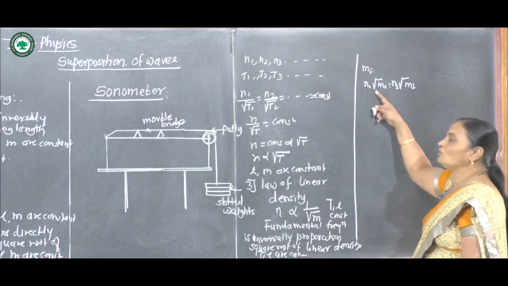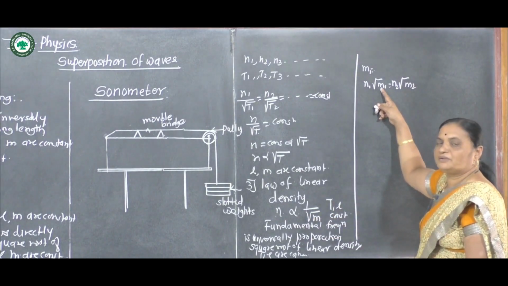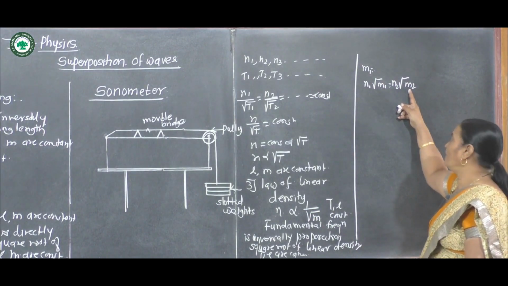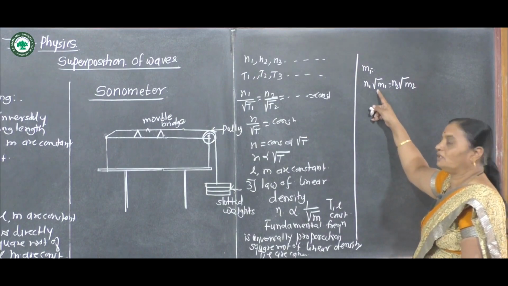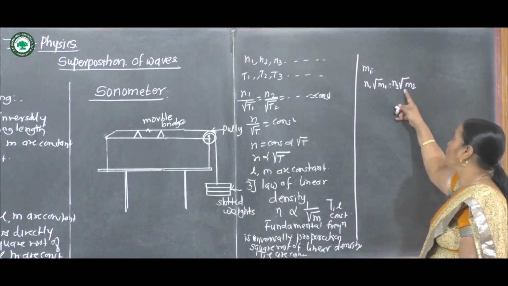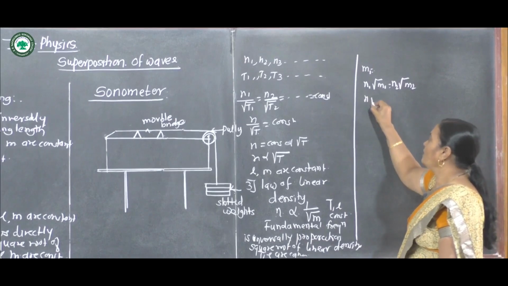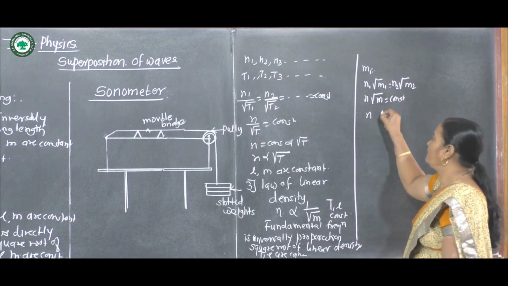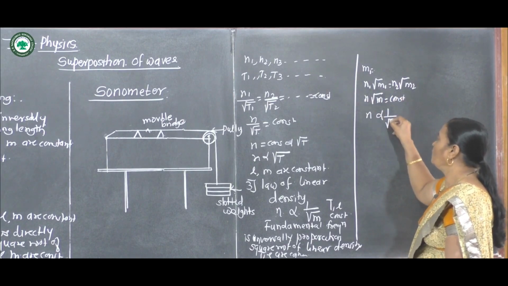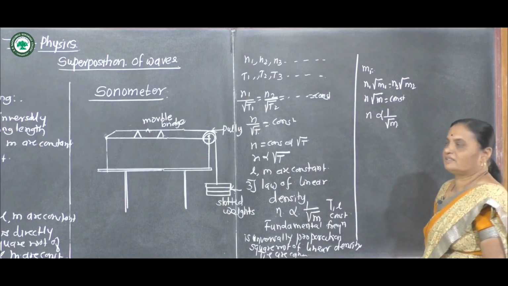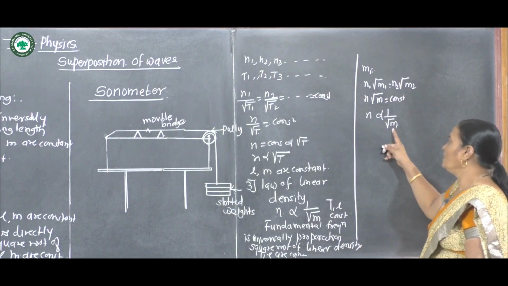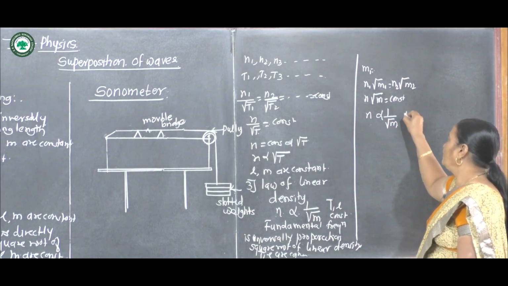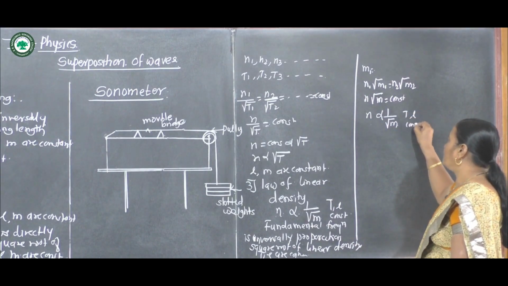We consider two wires: M1 is the mass per unit length for the first wire, M2 is the mass per unit length for the second wire. Therefore, N1 root M1 is equal to N2 root M2. Therefore, N root M is equal to constant. Then N is directly proportional to 1 upon root M. Thus, we can say that fundamental frequency is inversely proportional to square root of M, where T and L are constant.